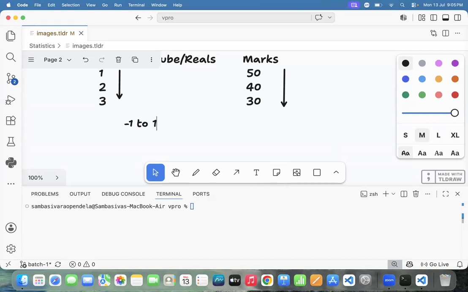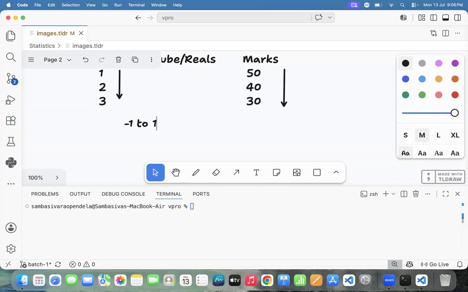Negative correlation. What is 0? No correlation. What is 1? Positive correlation. If anyone asks you in machine learning, what is correlation? What is your answer? The relationship between two variables we can call correlation. Yes or not?